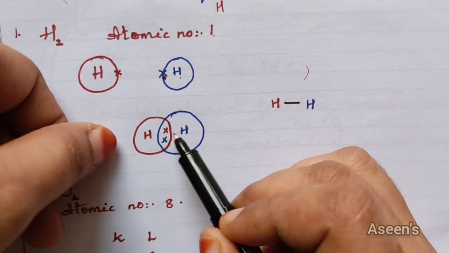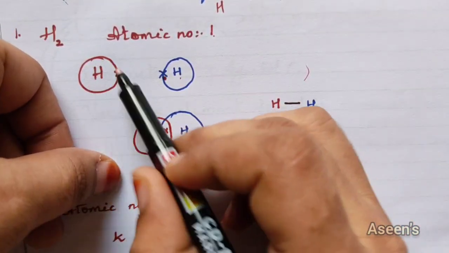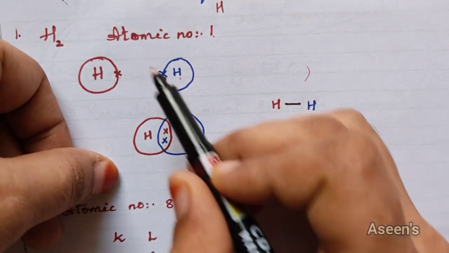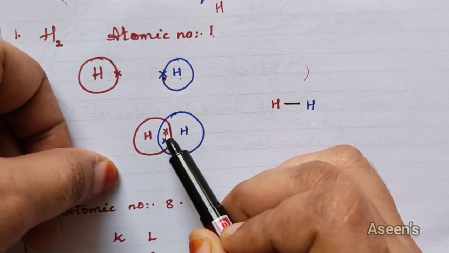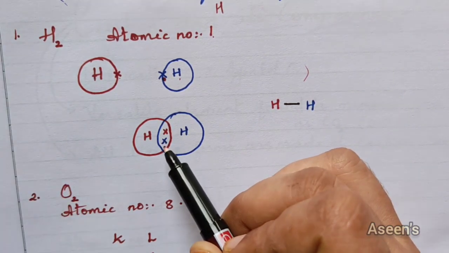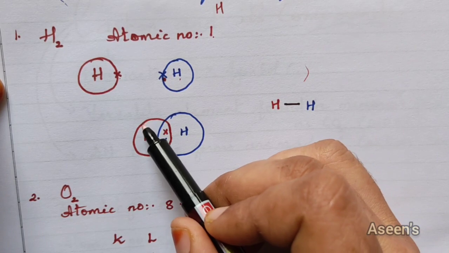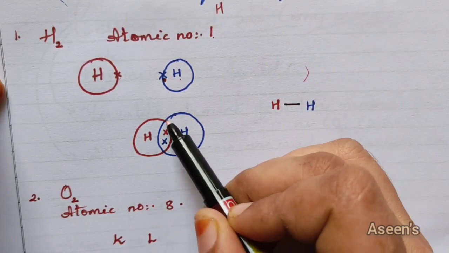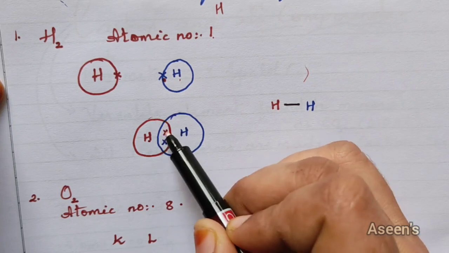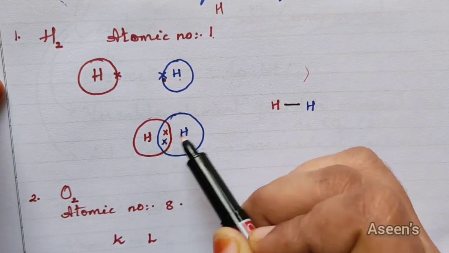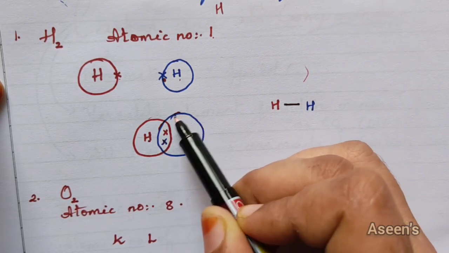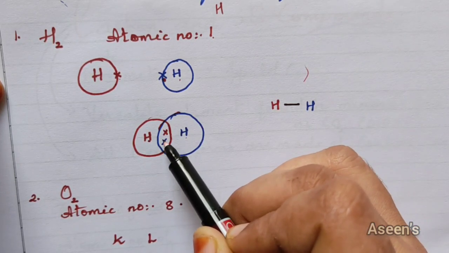Now, their shells are going to overlap, and this electron and this electron are going to settle at the center. So now if you see, this is the shell part for hydrogen. Under this shell part itself, we are going to get these 2 electrons. Similarly for this hydrogen, this is the shell, right? Under this itself, we are getting the 2 electrons.